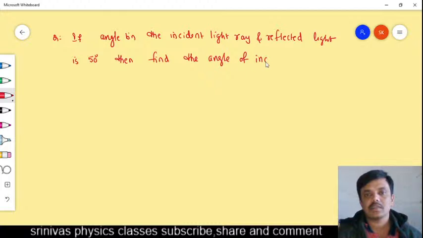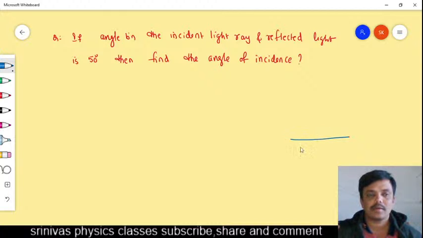Can anyone tell the answer? Write in the chat box. What they gave in the question? The angle between the... this is the plane mirror, this is the mirror, and this is the normal.